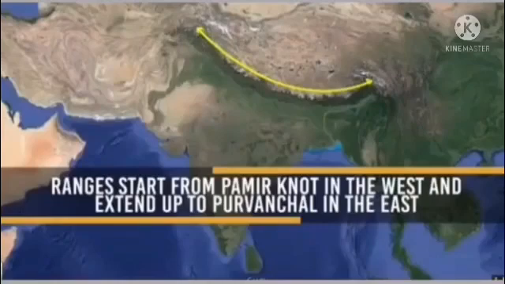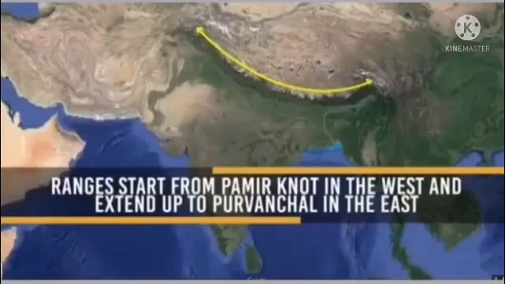And do you know, the Himalaya is the youngest mountain range of the world. Which is the youngest mountain range of the world? Yes, the Himalaya. It is formed by the tectonic forces and it ranges up to 2,400 km in length.